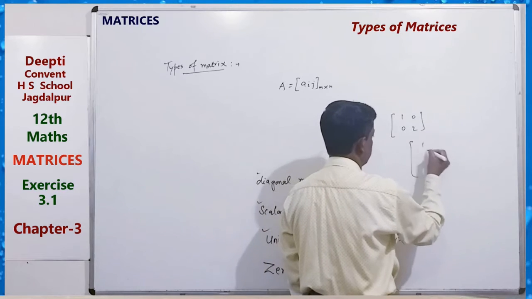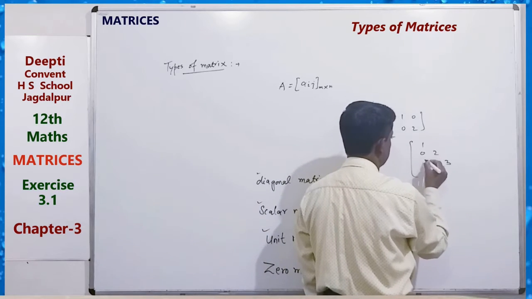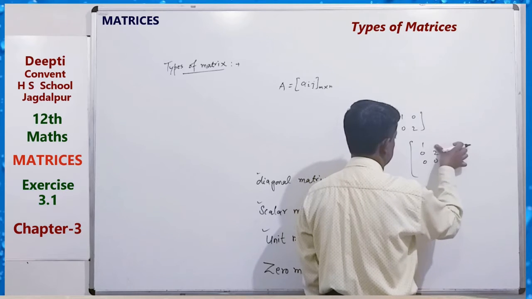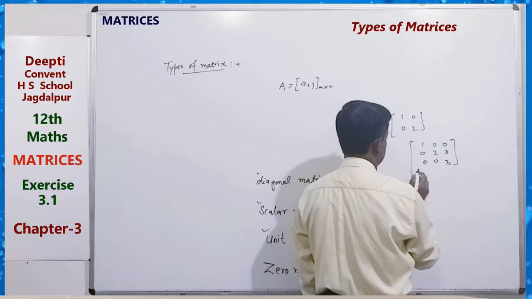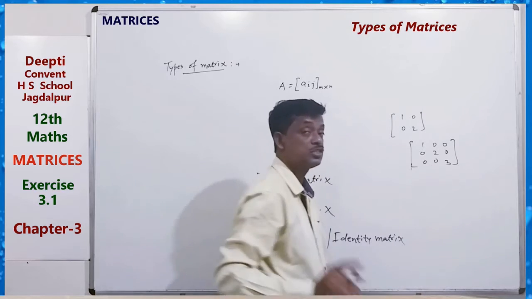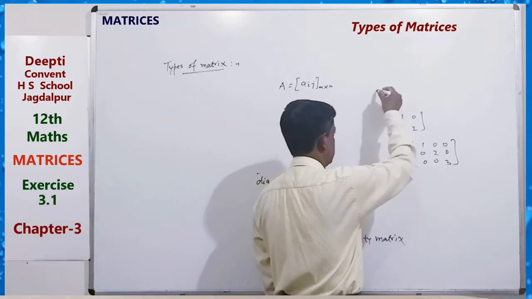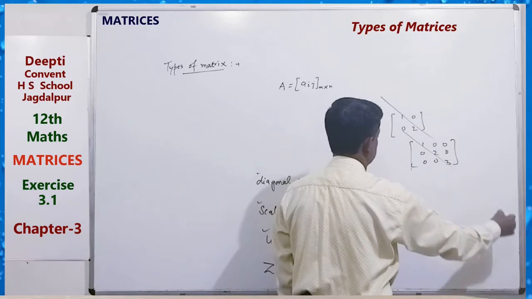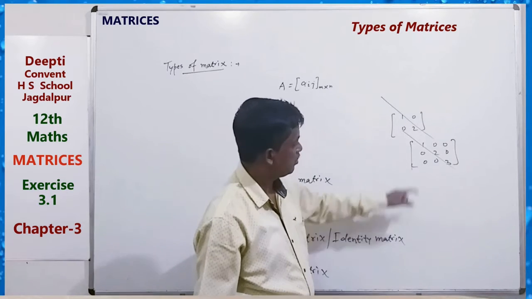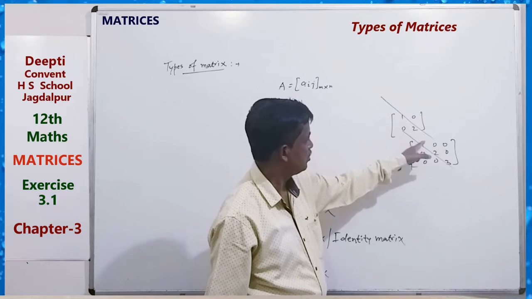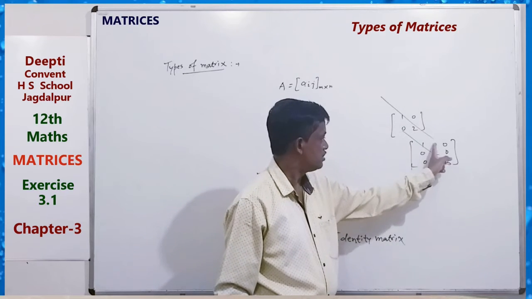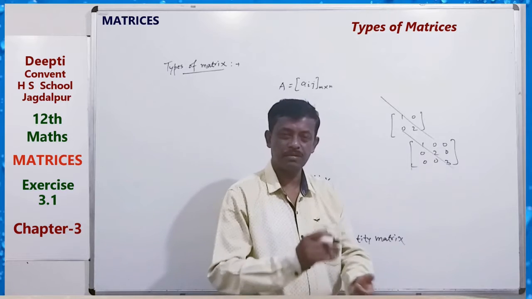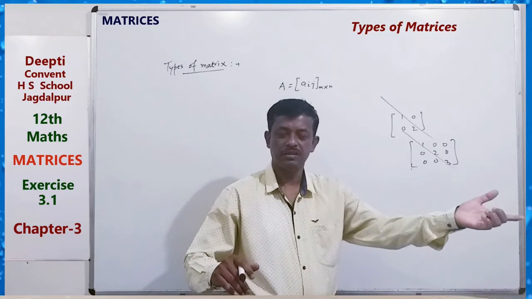Similarly, 1, 2, 3, and all remaining elements are 0. We just require a square matrix. This is the diagonal, diagonal elements 1, 2, 3. Diagonal elements 1, 2, but here 0, 0. Except diagonal elements, all elements are 0.